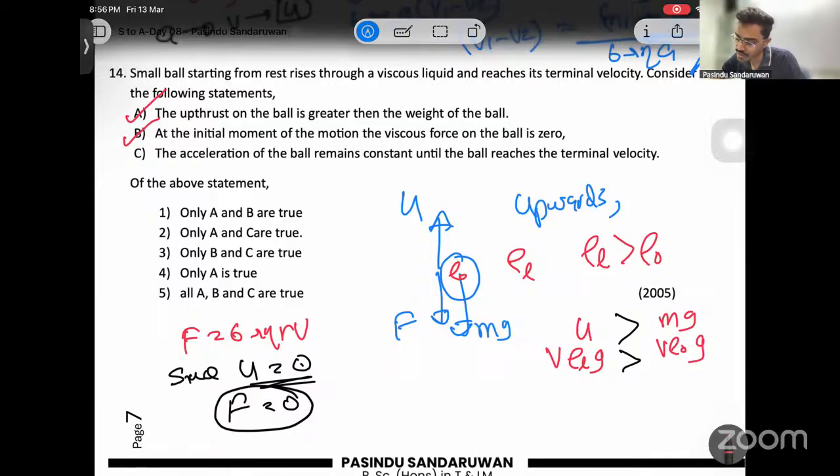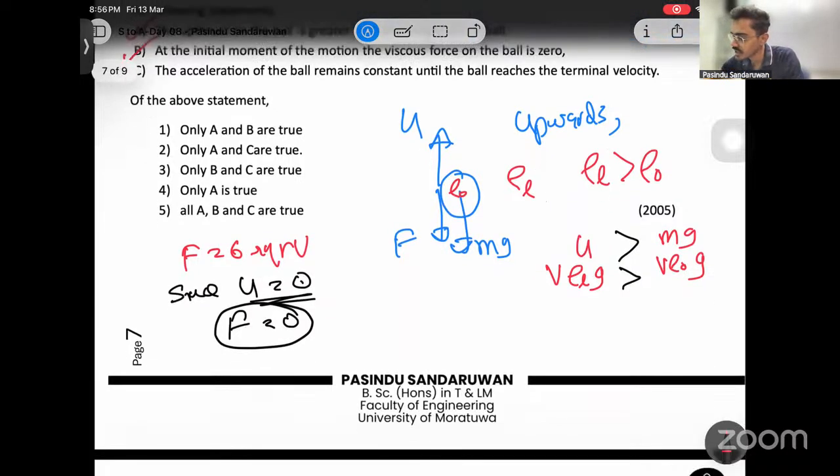C: the acceleration of the ball remains constant until the ball reaches the terminal velocity. No, never. Any object which is reaching a terminal velocity travels with a decreasing acceleration. That is a decreasing acceleration.